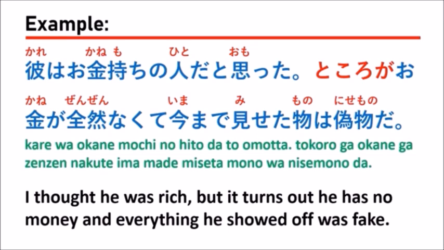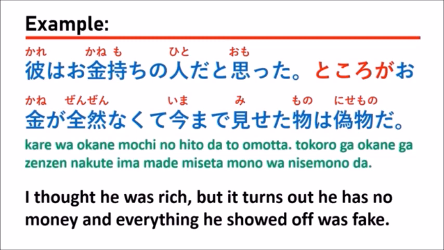Our expectation is that he was rich, but the result, in reality, is that he is not rich, he has no money, and what he showed was just fake. So you can use the grammar of ところが in a case like this.